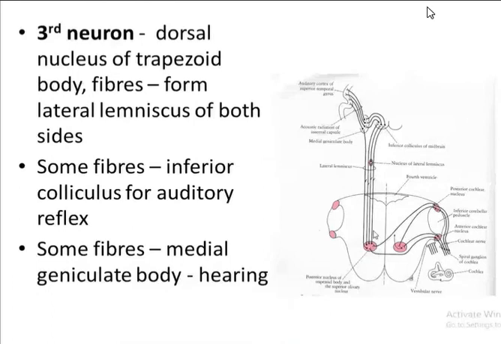So you can see the fibers running towards the inferior colliculus here, and some of the fibers form the lateral lemniscus here, and some of the fibers run towards the medial geniculate body. Okay, so these are the two cochlear nerve nuclei here, ventral and the dorsal. Then they run towards the dorsal nucleus of the trapezoid body. From the trapezoid body you can see the number of fibers.